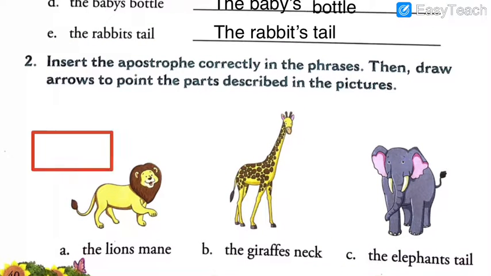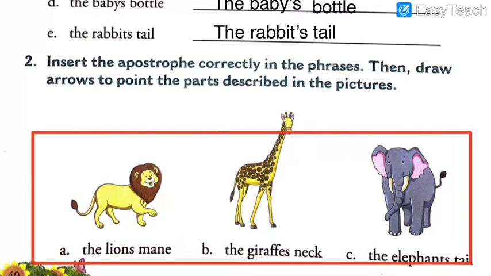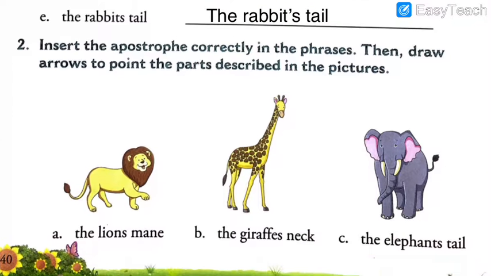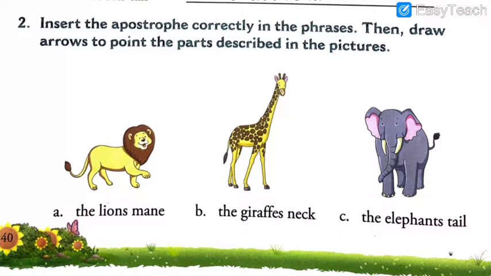Oh, this is a pictorial exercise. It will be very much interesting, really very much interesting. Let's try to solve it. What do we have to do? Insert the apostrophe correctly in the phrases. Okay, that is what we did in the previous exercise as well. Then draw arrows to point the parts described in the picture. First of all, let us do the first half of the task. You have to put the apostrophe mark in each phrase to make it proper.